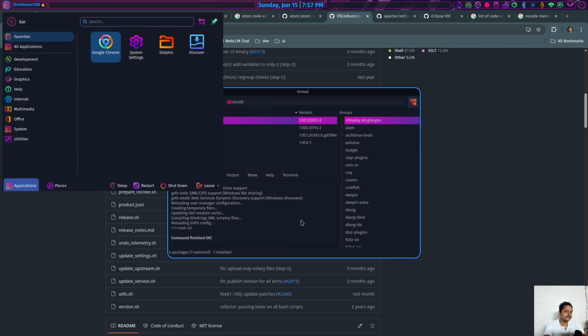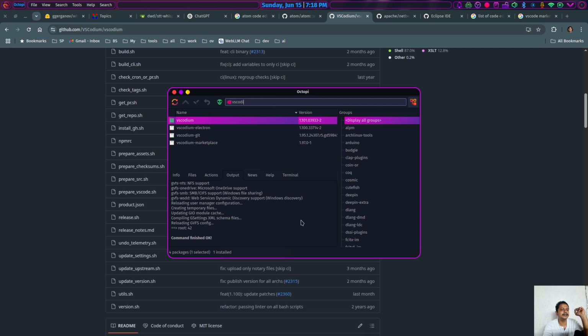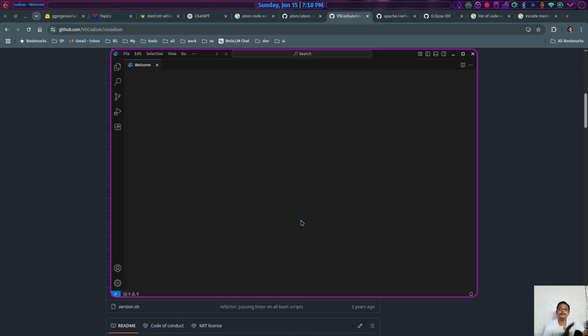Yes, as I see, the VS Codium is installed, and we have two versions of VS Code, which I like the most, because I love X11 the most. Still, I feel Wayland is not quite there, but the majority of people feel that Wayland is much superior and much more polished than X11. So each and every distribution nowadays has started to come with Wayland. VS Codium provides a Wayland and an X11 version. So let's try to open the Wayland version, as right now I am using Wayland. By the way, the operating system is called Garuda. I love the operating system. It has the spirit of Arch Linux, and you do not feel the pain of using it.